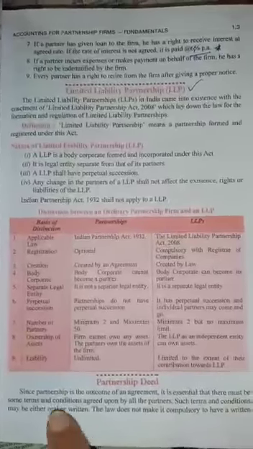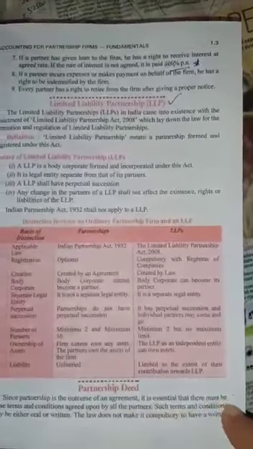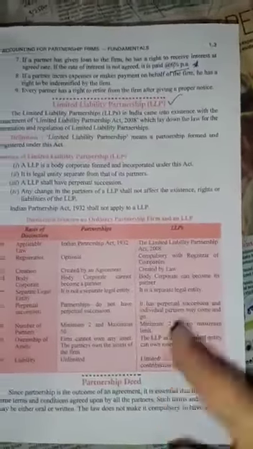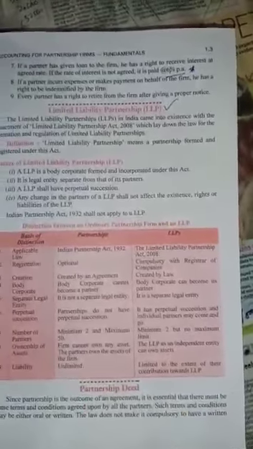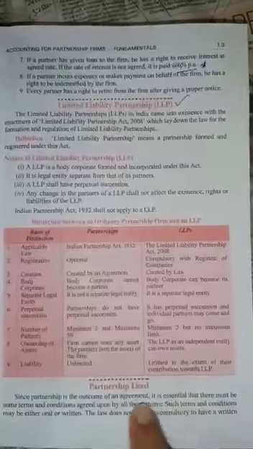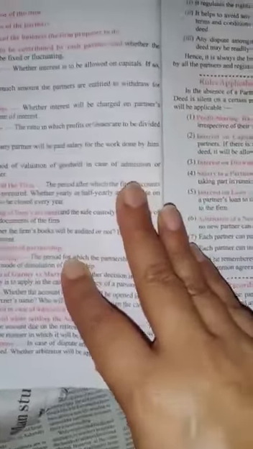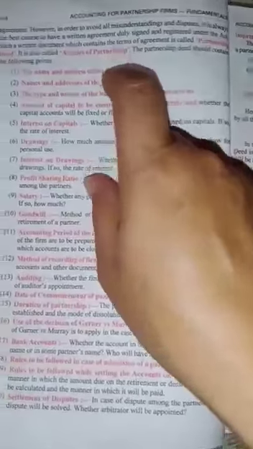What is partnership deed? Since partnership deed is the outcome of an agreement, it is essential that there must be some terms and conditions agreed upon by all the partners. All the terms and conditions written in an agreement and duly signed by all the partners, that agreement is known as partnership deed. There is another name of partnership deed, that is called articles of partnership.